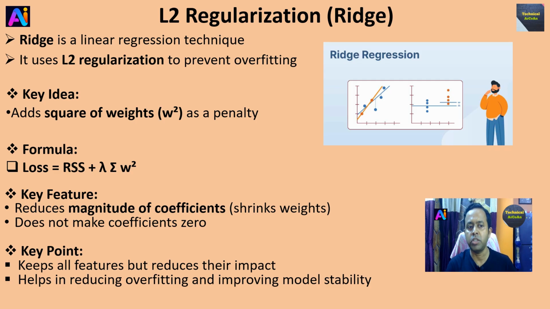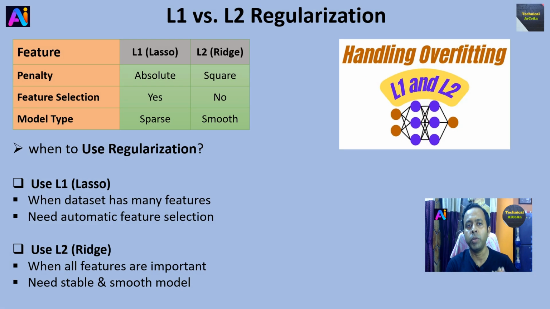Now talk about the key feature: reduces magnitude of coefficients, means shrinks weights, does not make coefficients 0. Key point: keeps all features but reduces their impact, and helps in reducing overfitting and improving model stability, right? Now we just compare between L1 and L2 regularization.